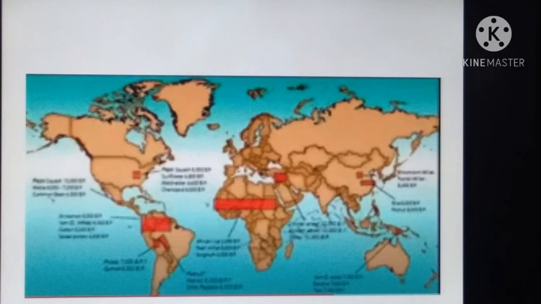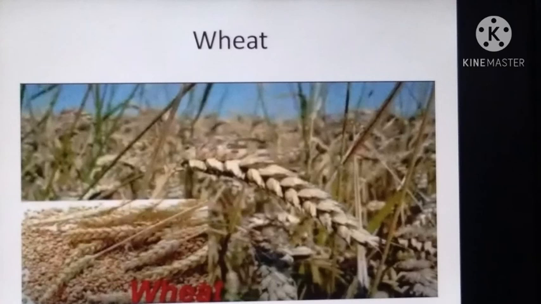So, the next one, wheat. Wheat was introduced by European settlers in North America. It is grown extensively in the prairies of North America. North America is the largest exporter of wheat.